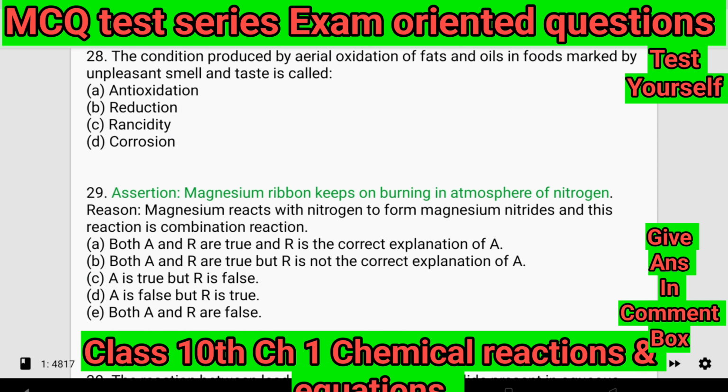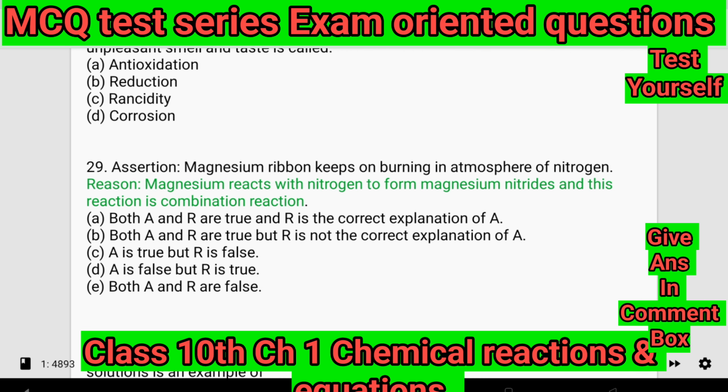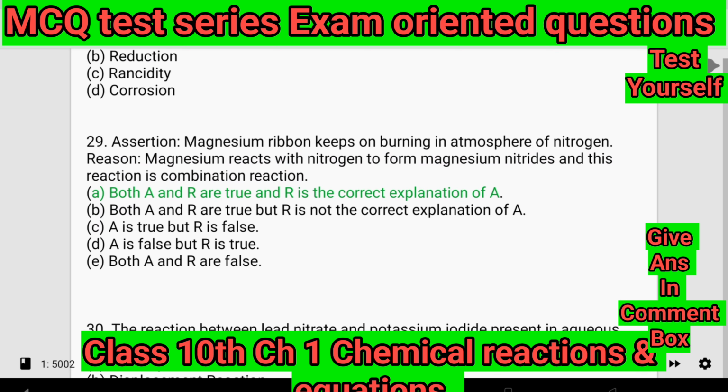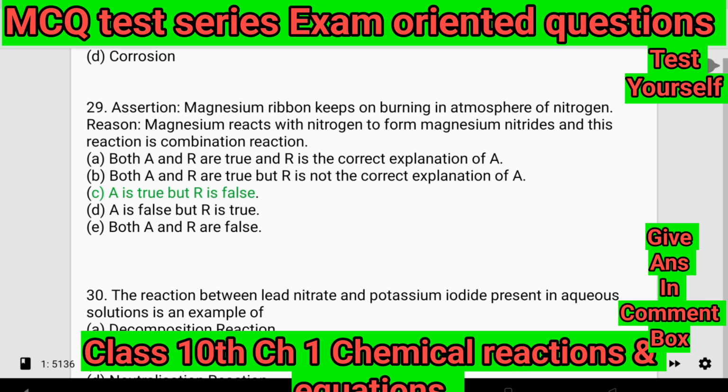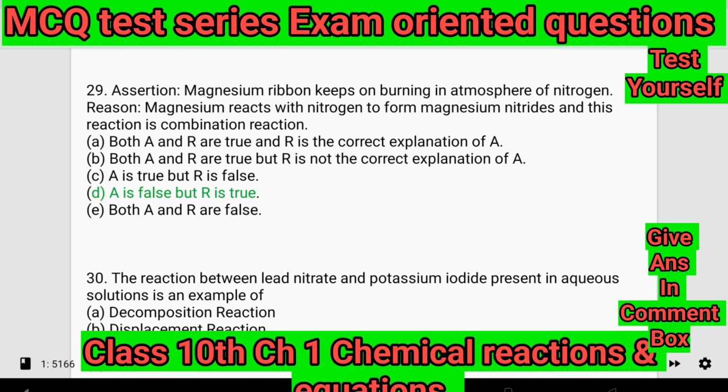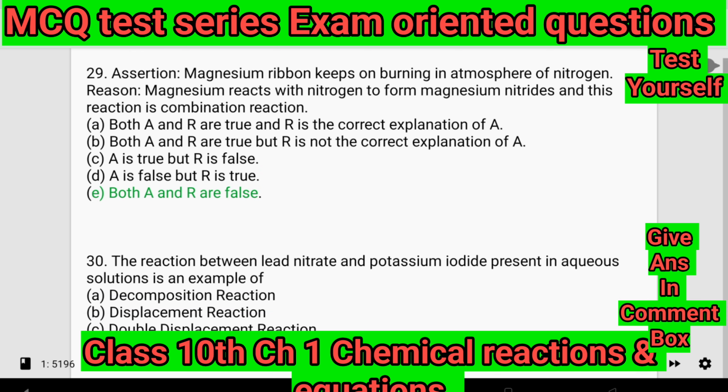29. Assertion: Magnesium ribbon keeps on burning in an atmosphere of nitrogen. Reason: Magnesium reacts with nitrogen to form magnesium nitride, and this reaction is a combination reaction. A. Both A and R are true and R is the correct explanation of A. B. Both A and R are true but R is not the correct explanation of A. C. A is true but R is false. D. A is false but R is true. E. Both A and R are false.